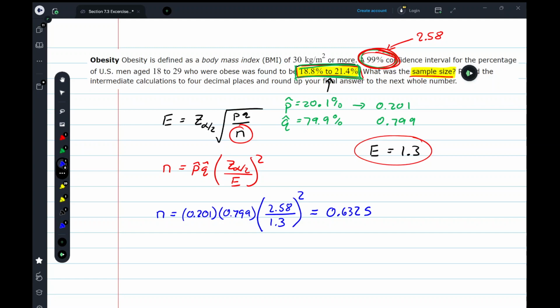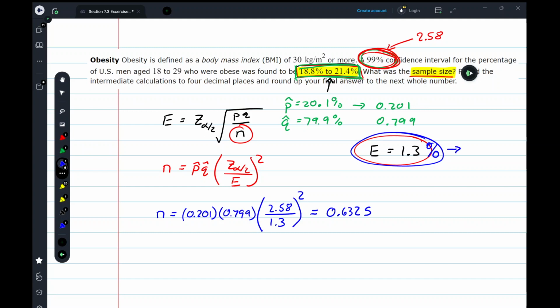This is a very common mistake, so I wanted you to see it done, and then we'll make the adjustment. The mistake is the form our margin of error is in. It's in percentage form. Just like we had to convert p and q from percentages into decimals, I've got to take my margin of error from percentage into decimal.